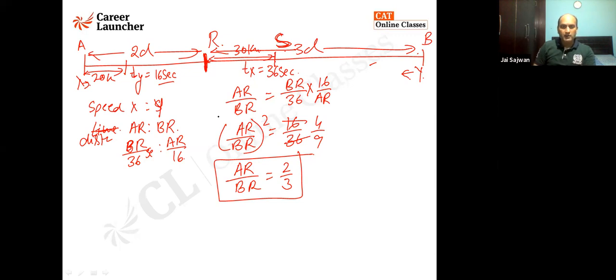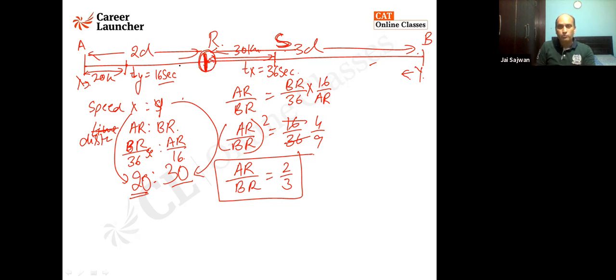Paras, my dear, the ratio of their speed is coming out to be 2:3. So when X travels 2, Y travels 3. When X travels 20, Y travels 30. So that's why, when X travels 20 kilometer, Y is yet to start. So this person has started late.